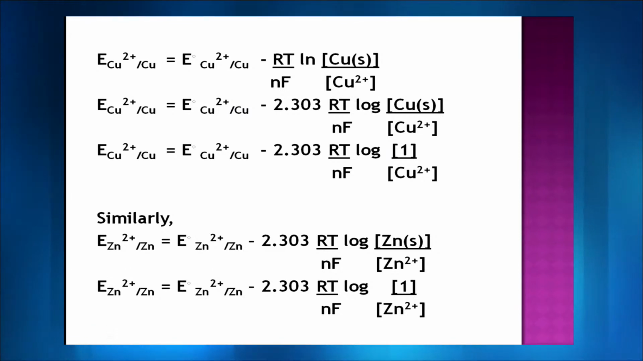In the lower line of the slide you can see 2.303 RT upon nF log of Cu upon Cu2 plus. Now the concentration of the pure metal is 1, so we are taking it as 1. Copper 2 plus we have put in the square bracket. Similarly, you can calculate it for the left-hand container: E of Zn2 plus to Zn gives E naught minus 2.303 RT upon nF log of metal upon metal ions. Again, the concentration of pure metal is taken to be 1, so we have replaced it with 1.